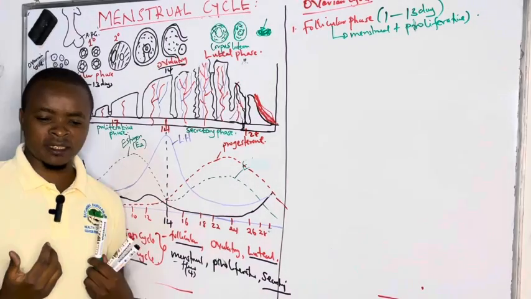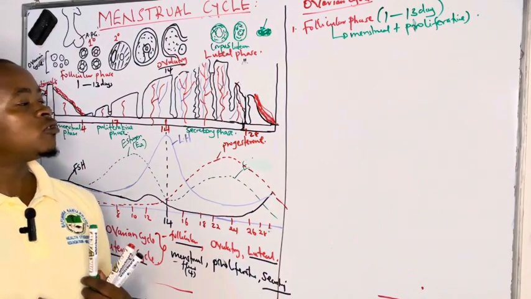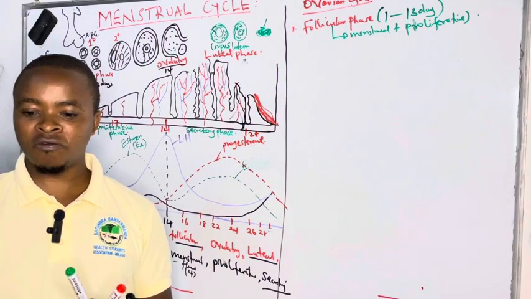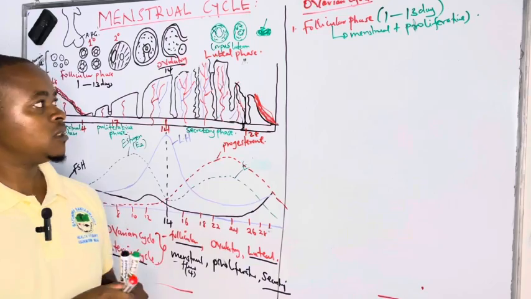What triggers this follicular phase to start is low levels of estrogen and progesterone.